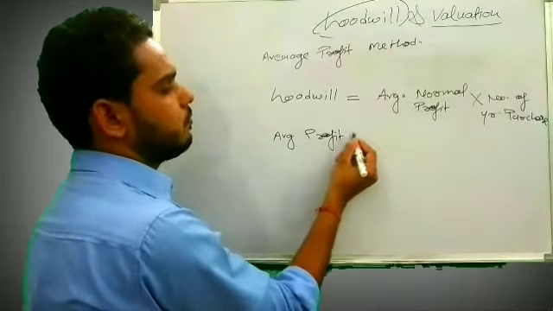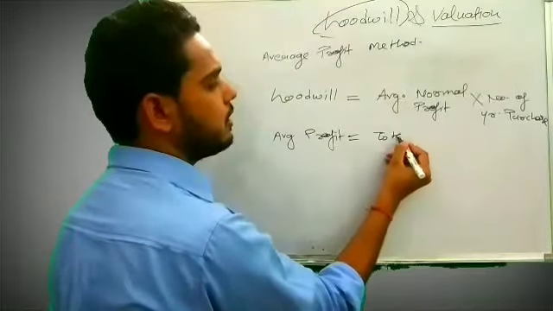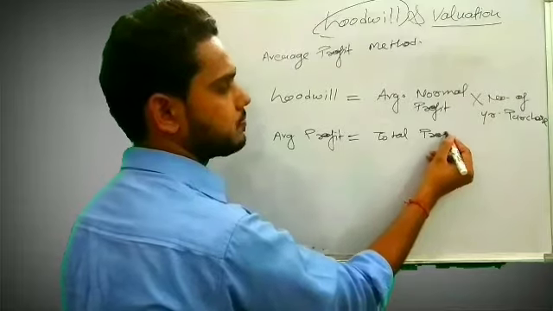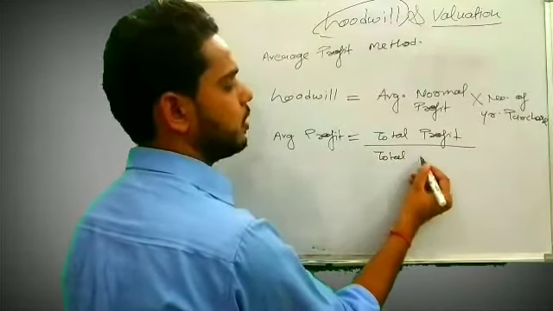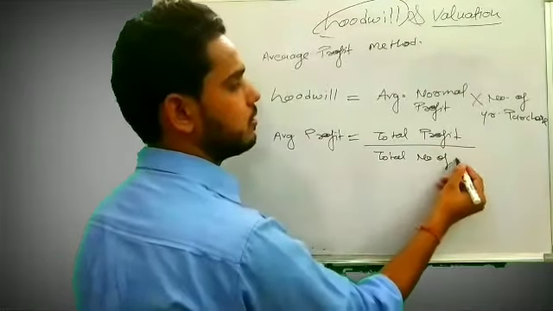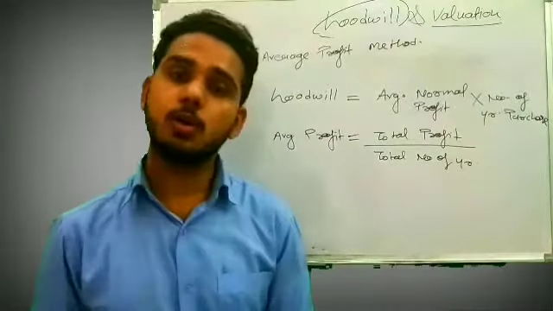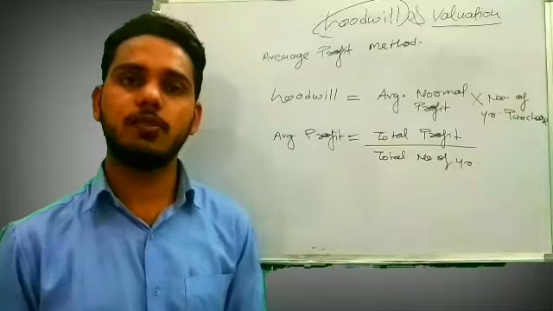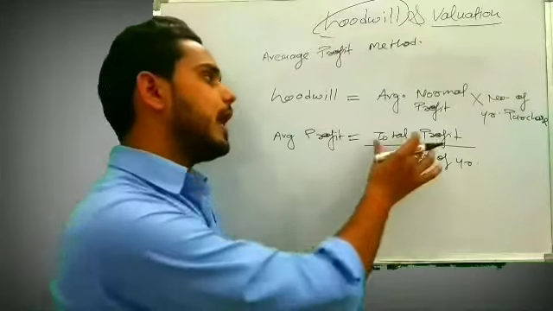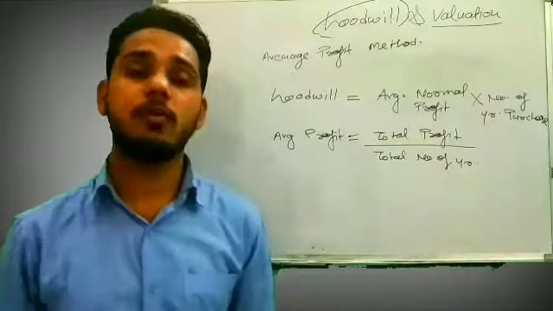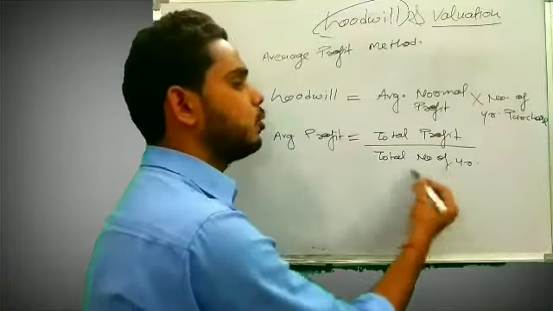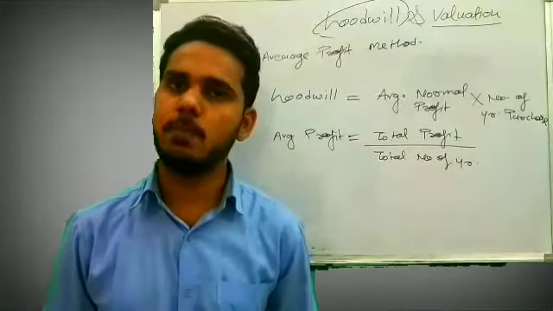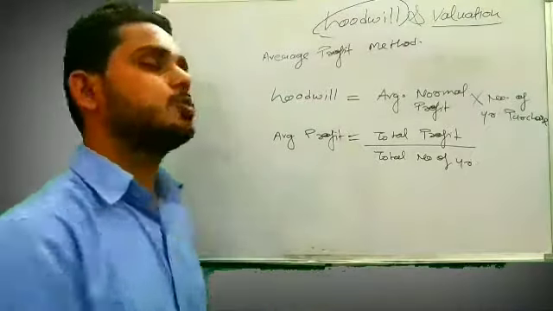It will be total profit upon total number of years. So if in the question you are given 4 years' profit, you will add all those 4 years' profit, then divide that by the total number of years, that is 4. This way you will get the average profit.